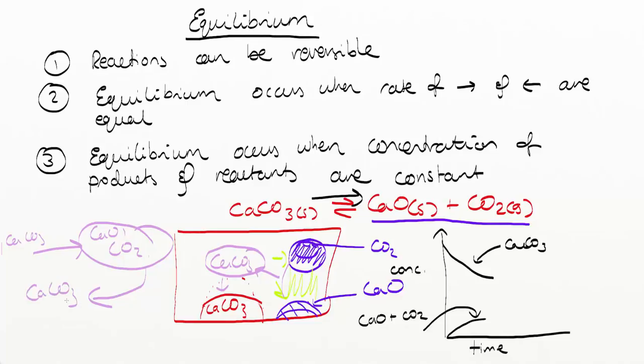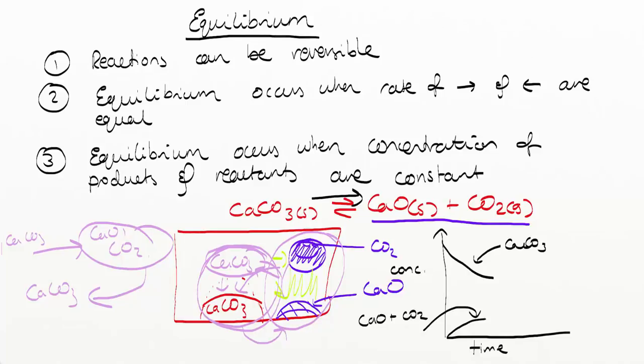Eventually, the rate at which we combine carbon dioxide and calcium oxide to form calcium carbonate becomes the same as the rate at which calcium carbonate decomposes and forms carbon dioxide and calcium oxide.